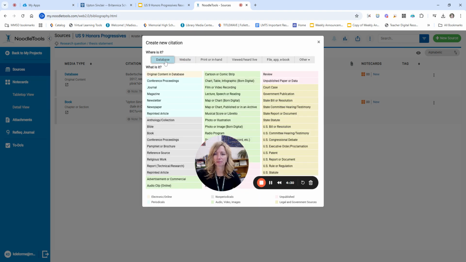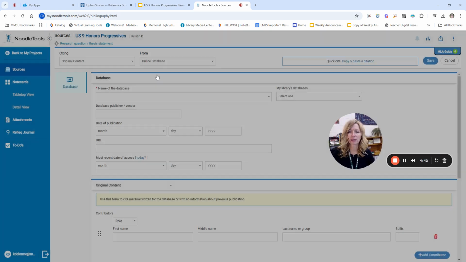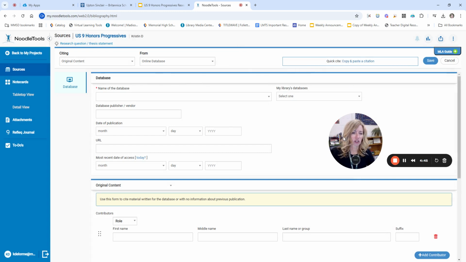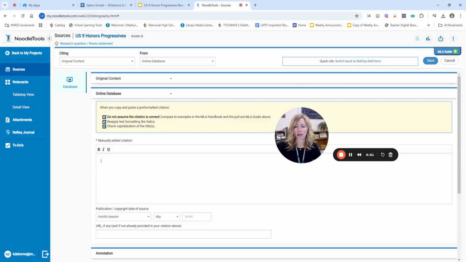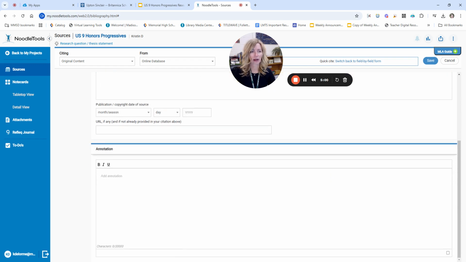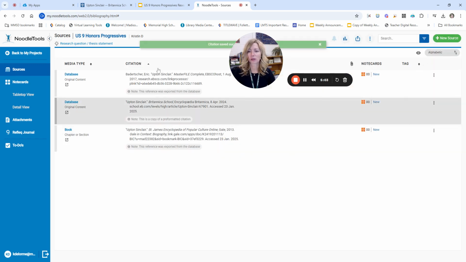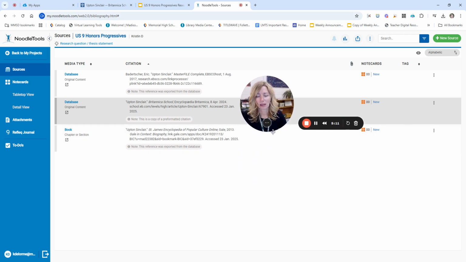I'm using a database. And then I am using an article within a database. I'm just going to use original content because that's a good generic one to use. And then I'll click on this copy and paste citation option here, and I'm going to put it right here in this box. So I just Control V, I put that in there. And then if there's any other information I need to add, I will do that. Otherwise, I just click on save, and it's going to add that into my list of resources. So you can see here, I have now my 3 sources that I found, and I can just keep going.